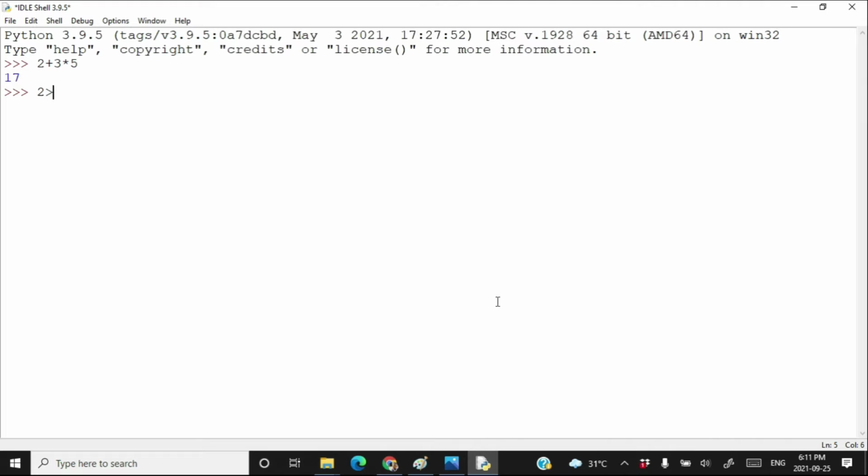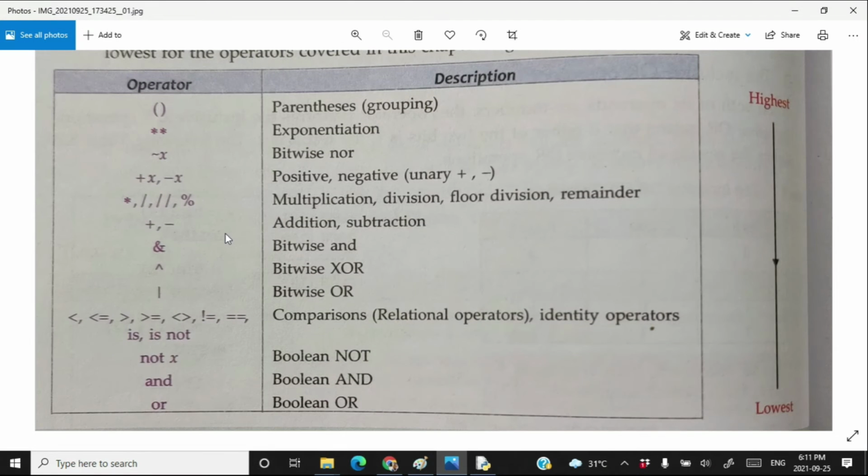2 is greater than 5 or 5 is less than 7. Look here, there are three operators in use. Greater than and less than, these two are relational operators, and the logical operator OR. If you look at the precedence list, less than and greater than have the same precedence, but these two operators have more precedence than the OR operator.